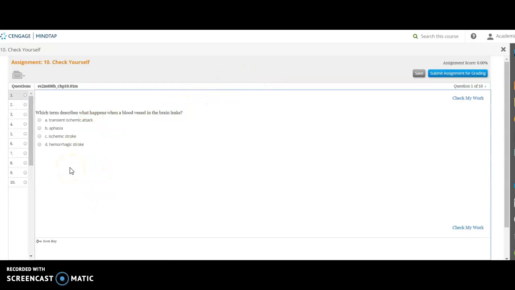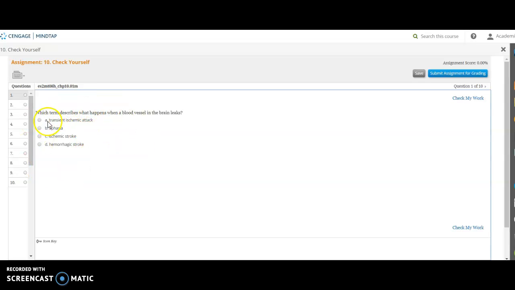They're multiple choice. What you want to do is go through each question here, make your answer, and make sure before you move on to the next question that you click on this blue hyperlink here to check your answer. So let's just go through question 1 together. Which term describes what happens when a blood vessel in the brain leaks? Is it transient ischemic attack, aphasia, ischemic stroke, or hemorrhage stroke?